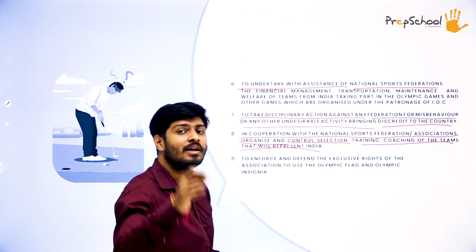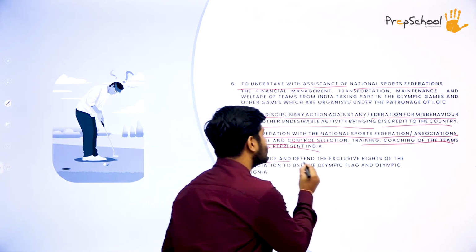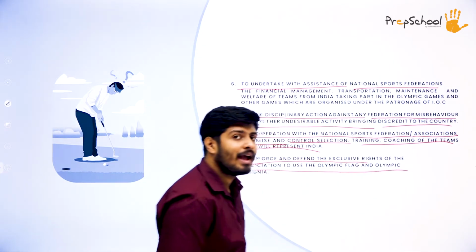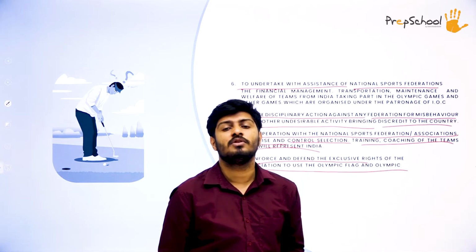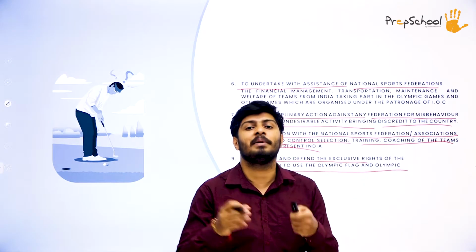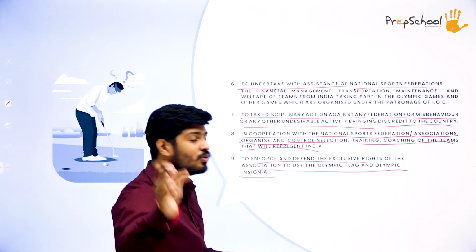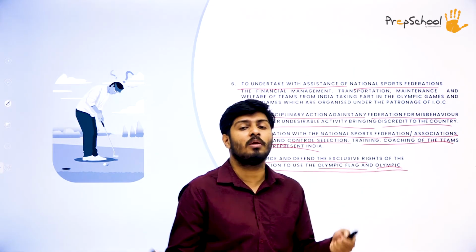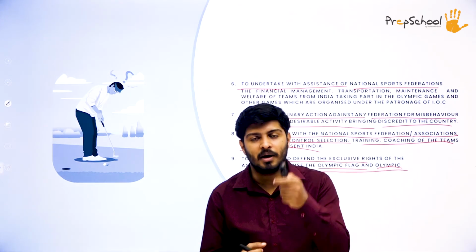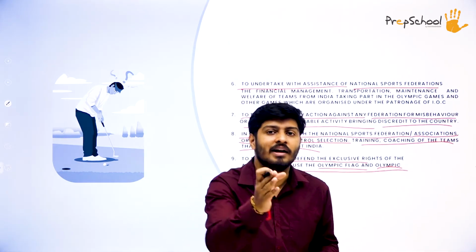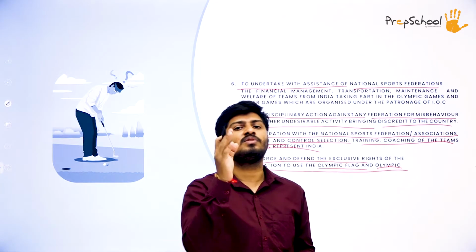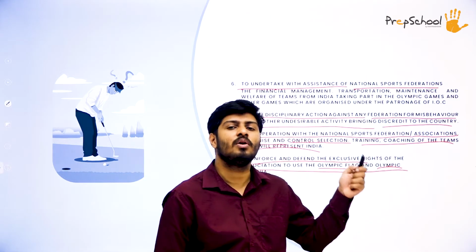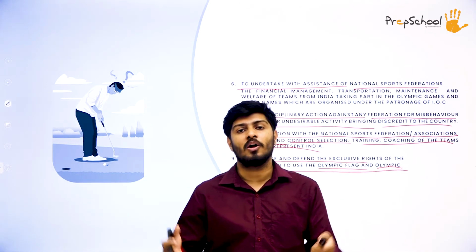After that, we have the ninth objective, that is to enforce and defend the exclusive rights of the association to use the Olympic flag and Olympic insignia. So the right of the Indian Olympic Association to use the Olympic sign and Olympic flag, the permission for that, they make sure that they defend that exclusive right that they have. So that is also one of the objectives of the Indian Olympic Association.